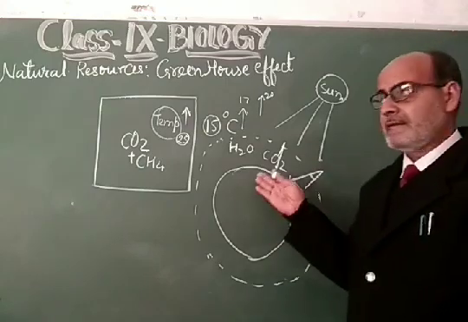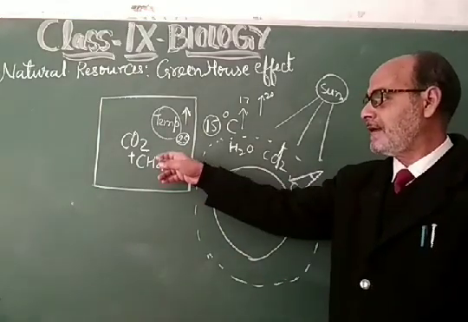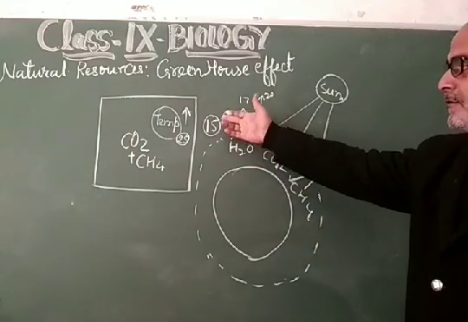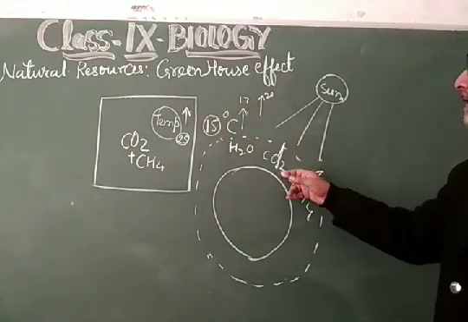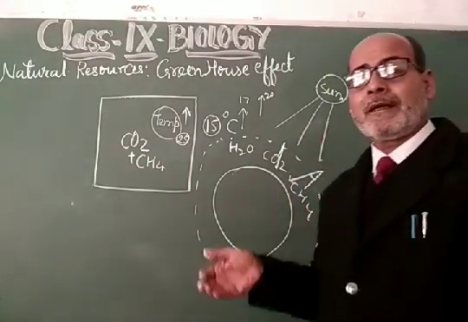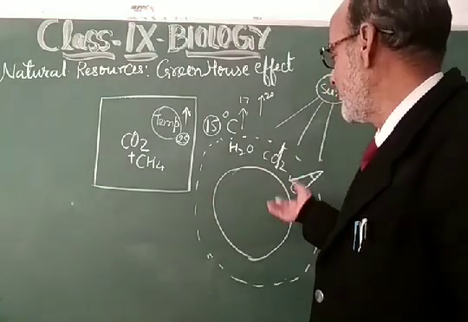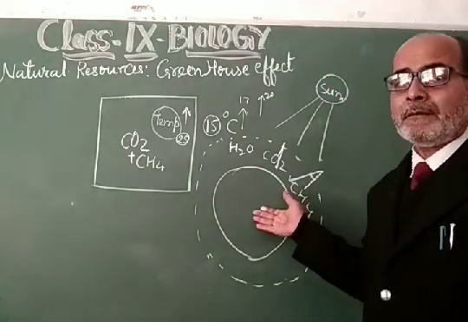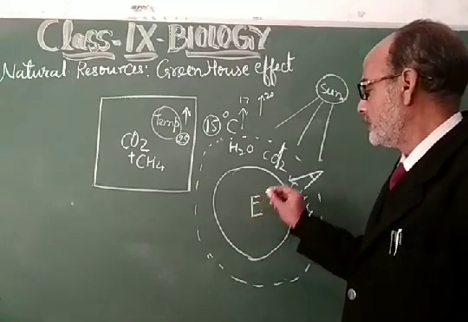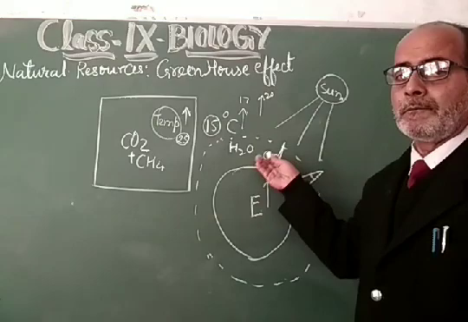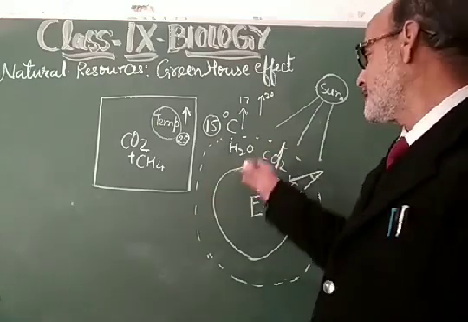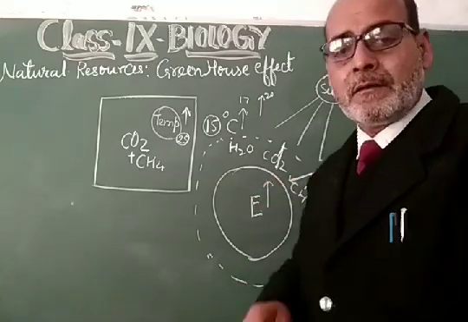The greenhouse gases, CO2 and CH4, are responsible for maintaining the Earth's temperature of 15 degrees centigrade if they are at their normal level. But if the concentration of carbon dioxide increases in the atmosphere, then the temperature of the Earth will go up. So, my dear students, the warming of the Earth by these gases is called the greenhouse effect.